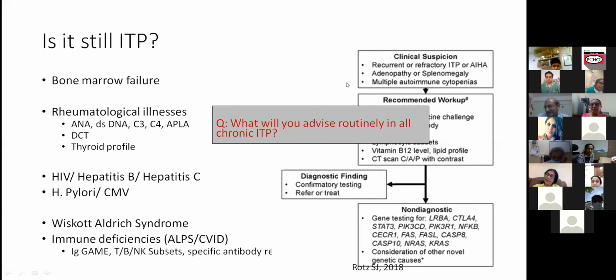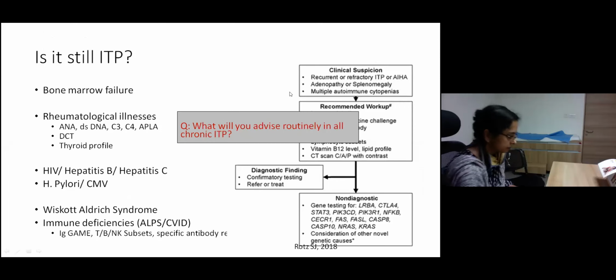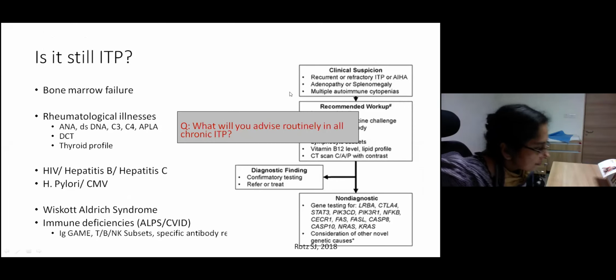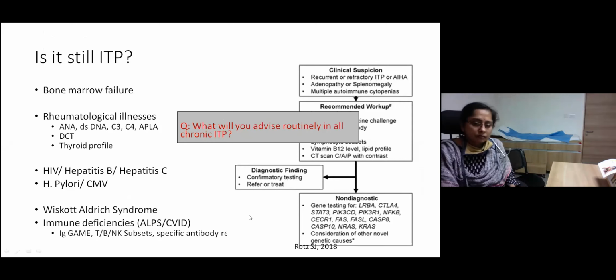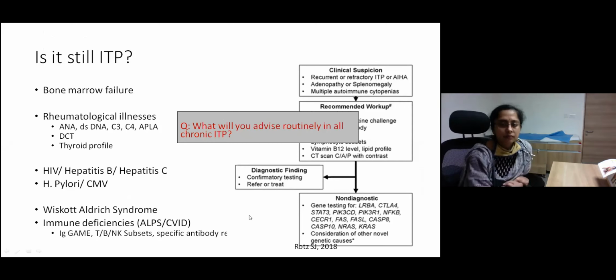So I would suggest waiting for a period of 8 to 12 weeks after steroids have been stopped, because steroids you give for 2 to 3 weeks as soon as the patient comes in with acute ITP. And generally we do not repeat them for not very low counts. So if the counts are not very low and they persist later at 20-30, they're not going to be on steroids, but they can be investigated then. That is possible. Yeah, that is correct.